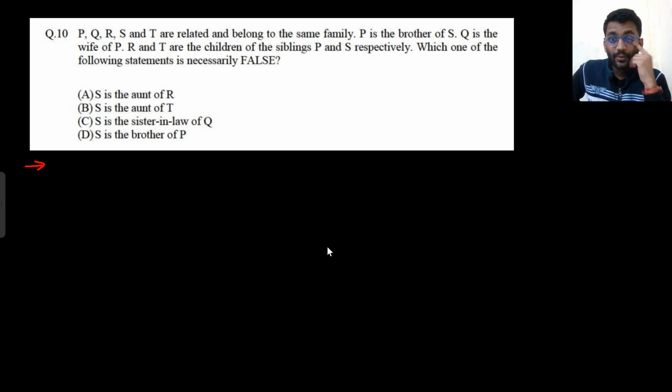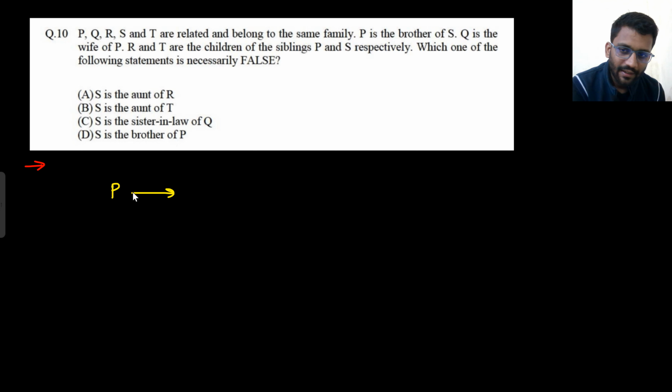So P, Q, R, S, T are related and belong to the same family. P is the brother of S. P and S are brother sister. So I can write sibling. P and S are siblings. Q is the wife of P. That means she is the wife and he is the husband. So P is a guy. Husband.